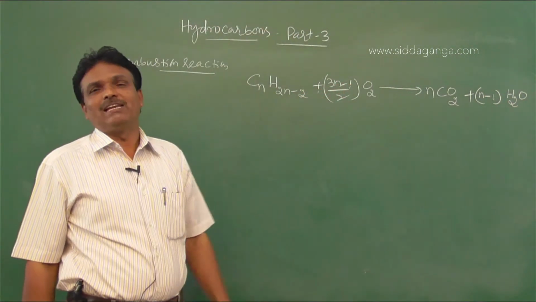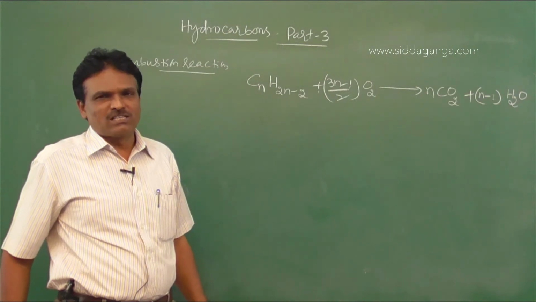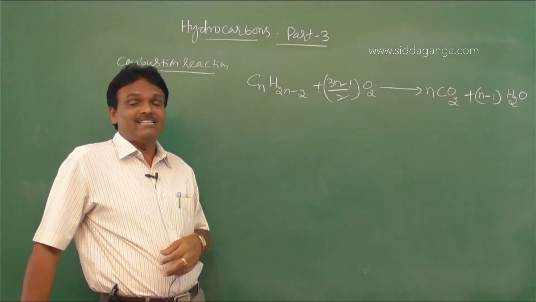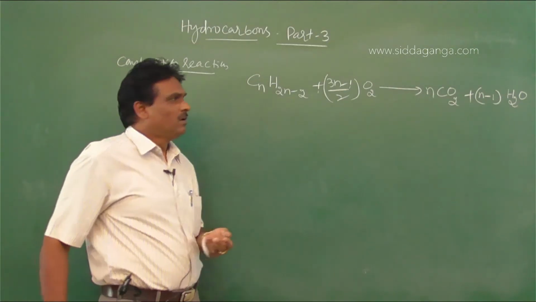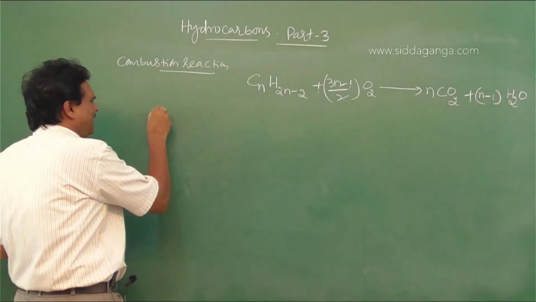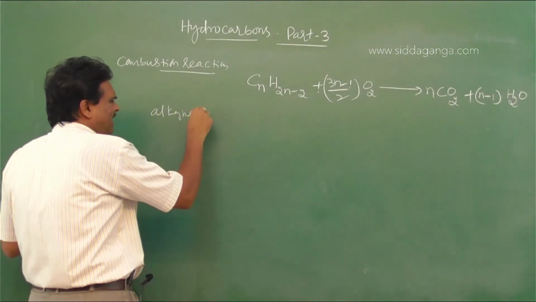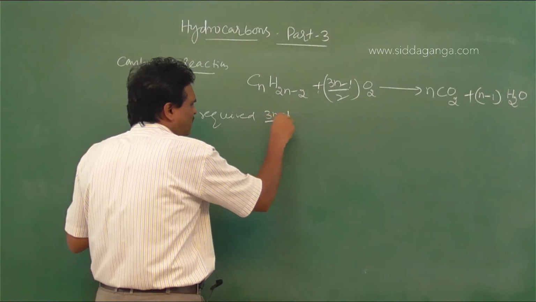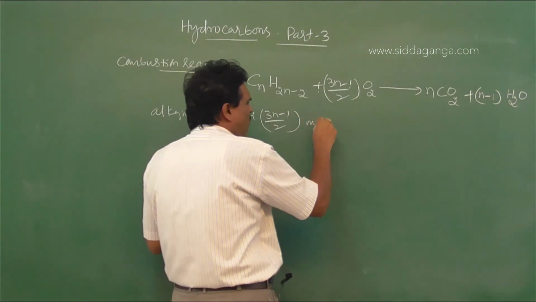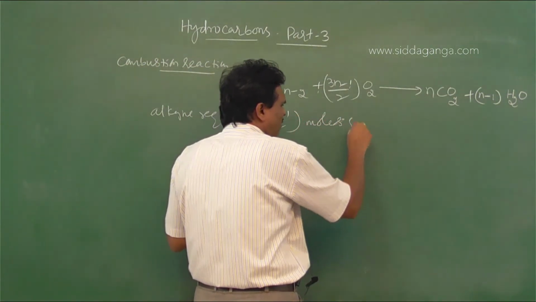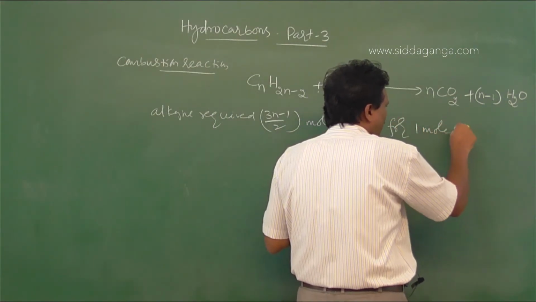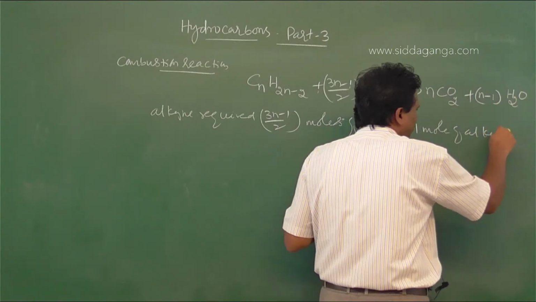But in case of alkenes, the number of moles of oxygen required for the complete combustion of 1 mole of alkene is 3n by 2. So alkyne requires (3n minus 1) by 2 moles of O2 for 1 mole of alkyne.